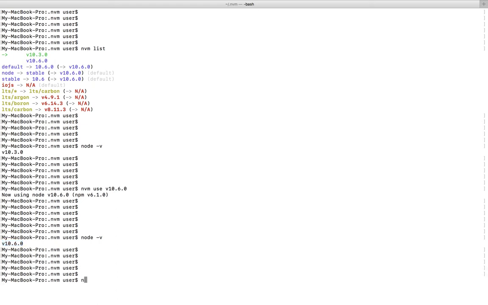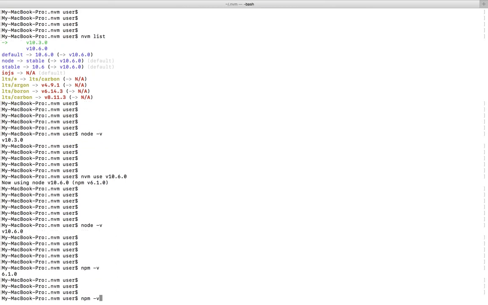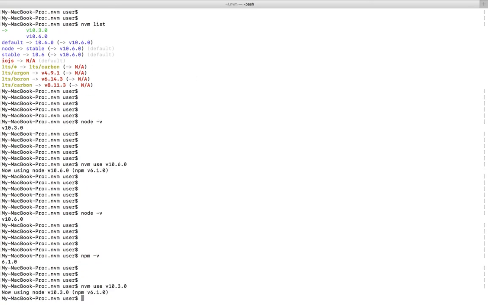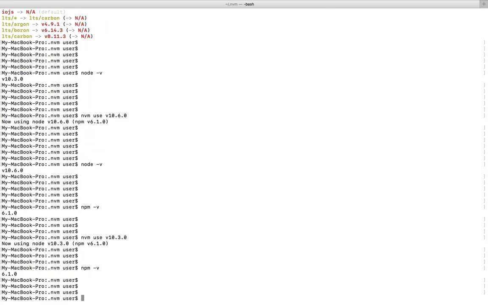You can also check the version of npm. It's 6.1.0. If you use node 10.3 and check the version of npm, that is not changing.